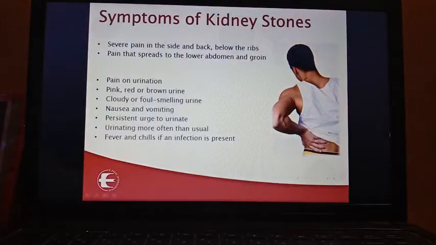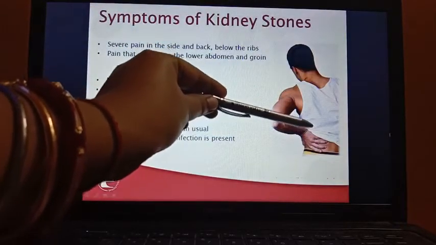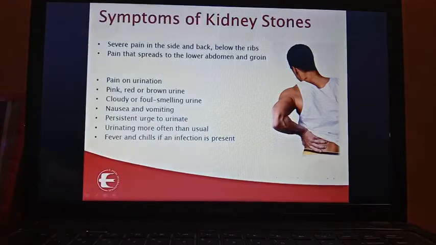Now, what are the symptoms? Severe pain in the side and back, you can see this position below the ribs. Pain spreads to the lower abdomen and groin region. Pain on urination during the time of urination.